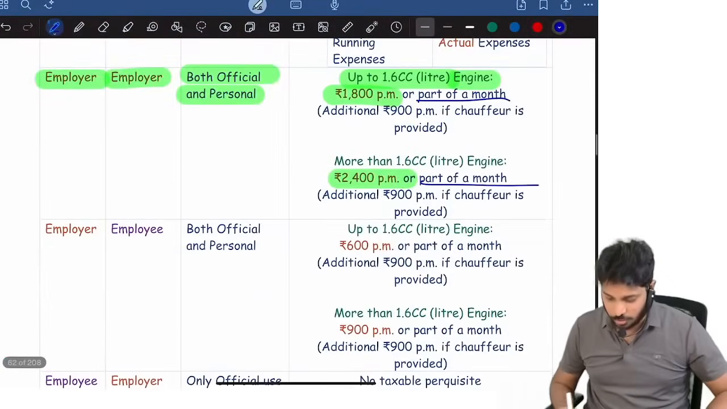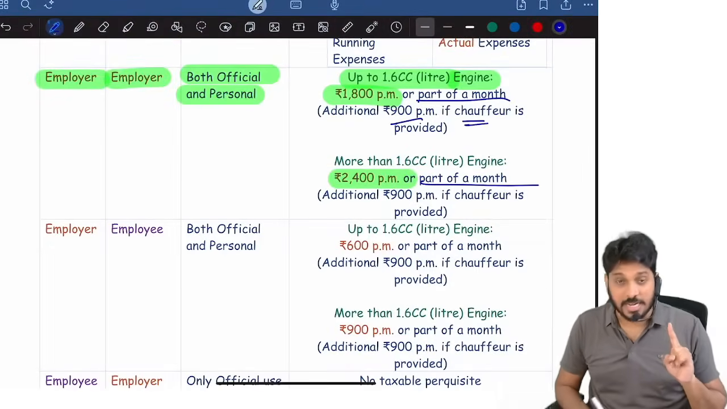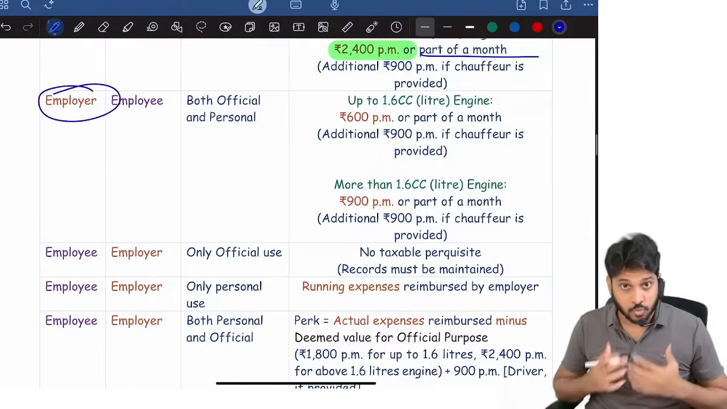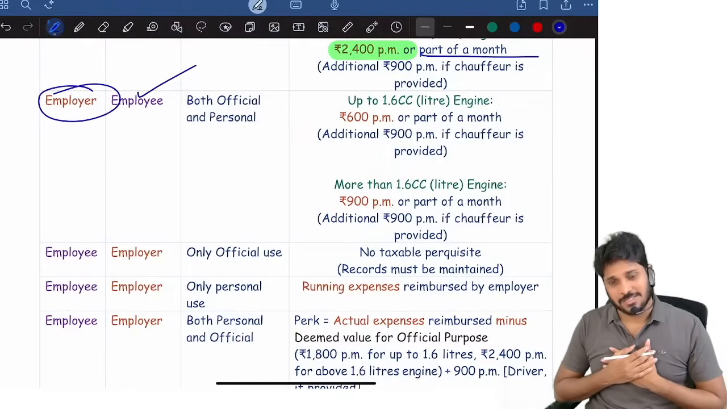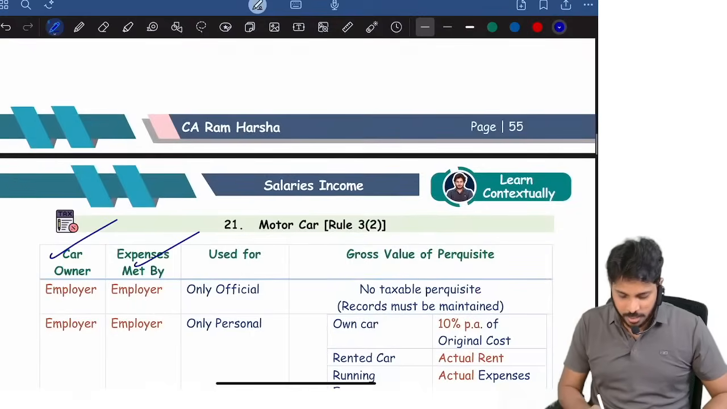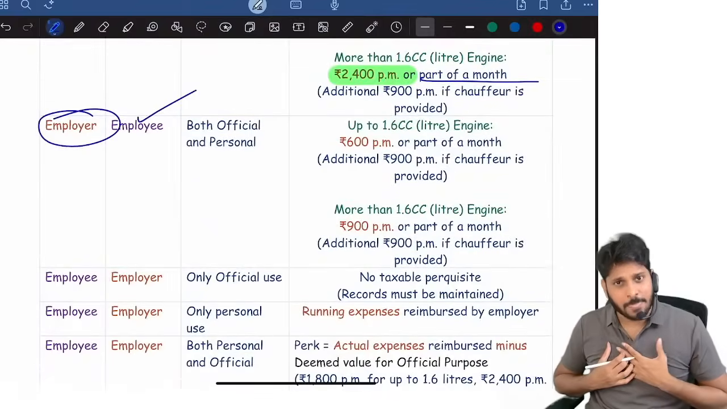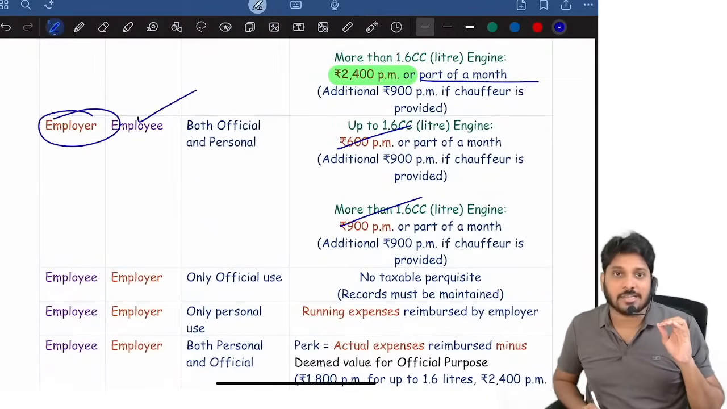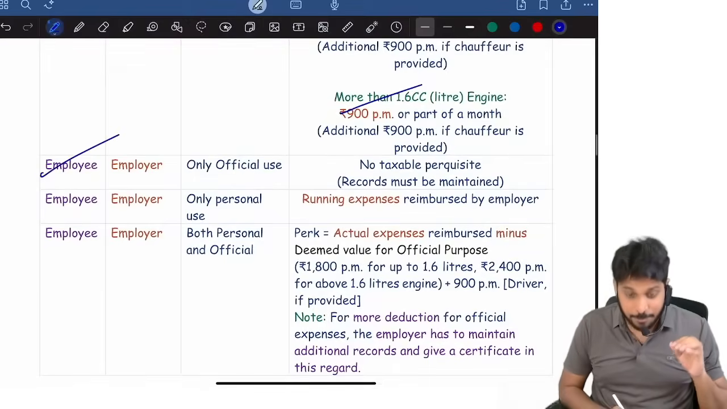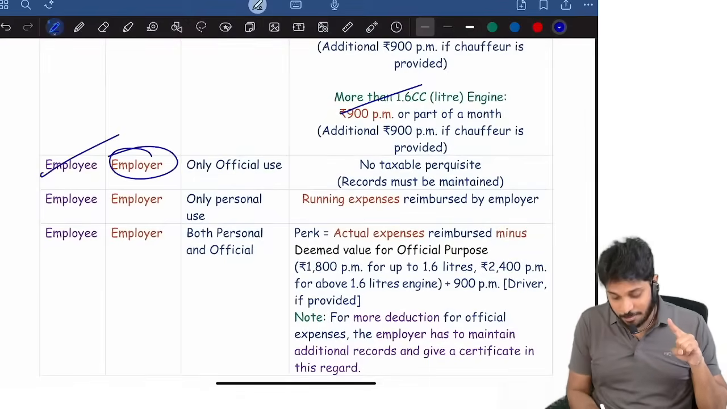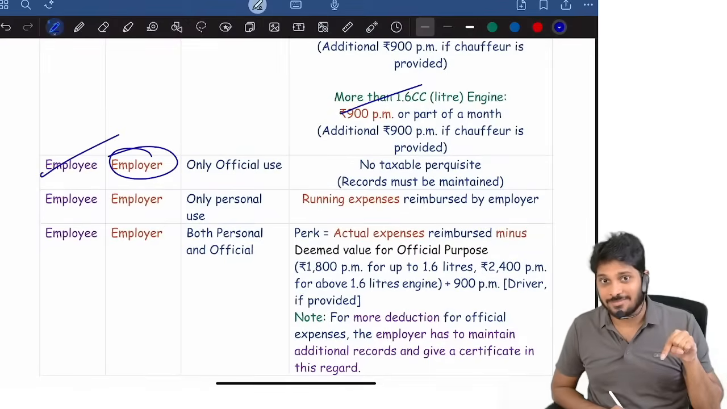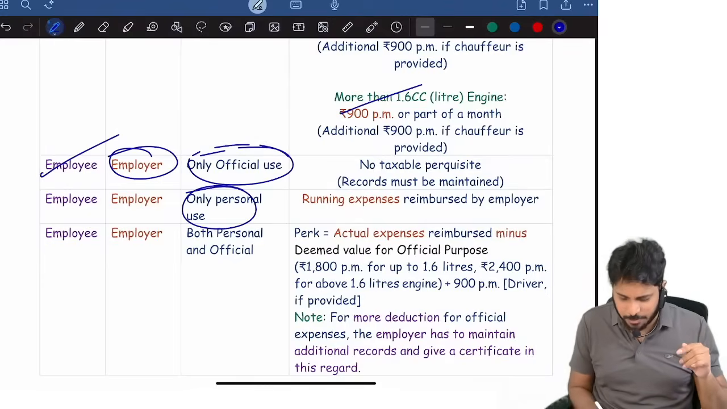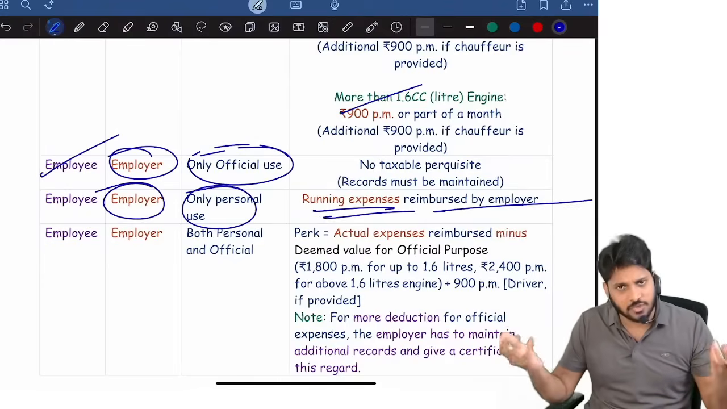Next. And if at all driver is also provided, 900 per month extra will be added. Suppose company employer is owning the car, employee is bearing expenses. Employer own the car, expenses employee is only bearing. Now here towards car only perquisite 600, 900, that's it. Sir, employee own car, sir, but employer is bearing expenses. Then if it is official purpose, not a perquisite. Personal purpose, employer, whatever running expenses, that is fully perquisite.